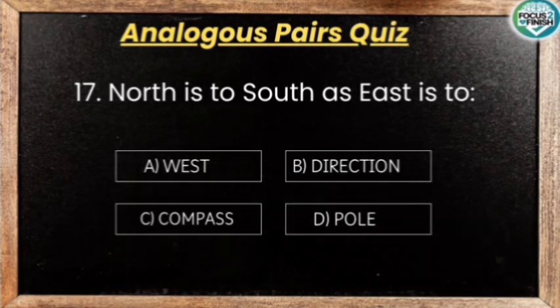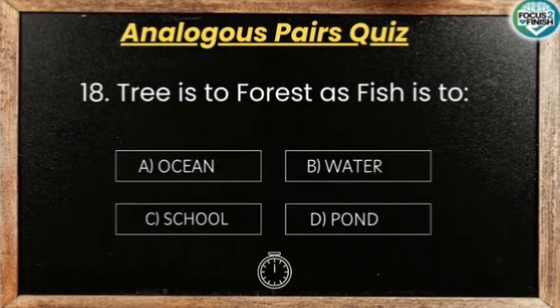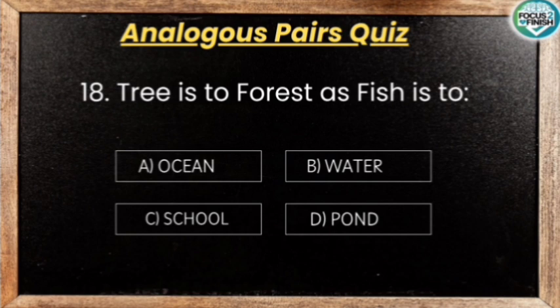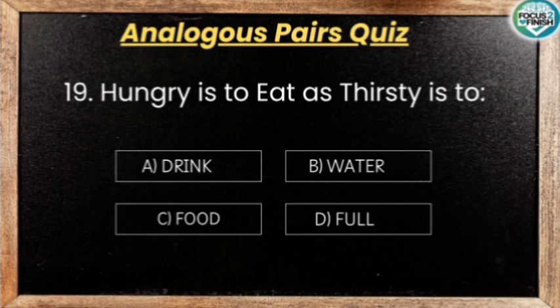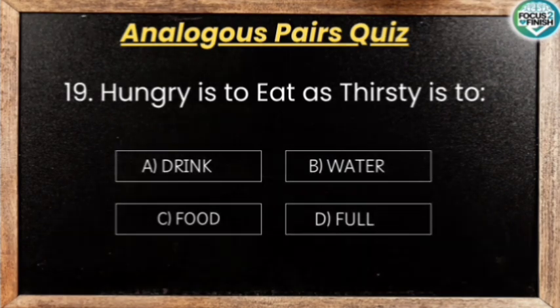North and south are opposite cardinal directions, as are east and west, so the answer is west. Tree is to forest as fish is to. A forest is a collection of trees. A school of fish is a collection of fish, so the answer is school. Hungry is to eat as thirsty is to. Eating satisfies hunger and drinking satisfies thirst, so the answer is drink.